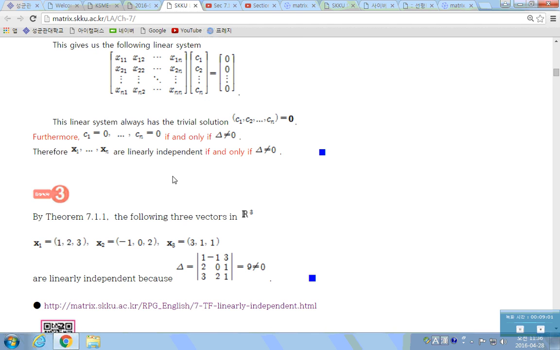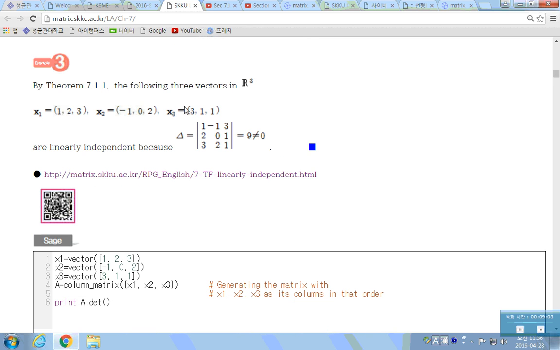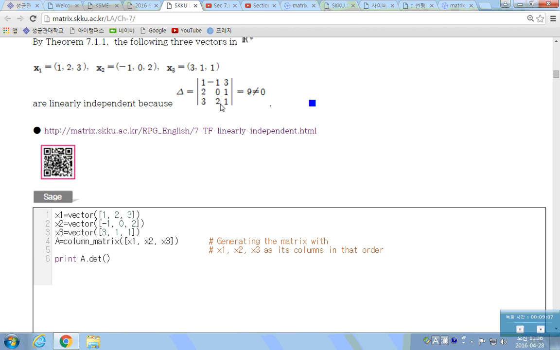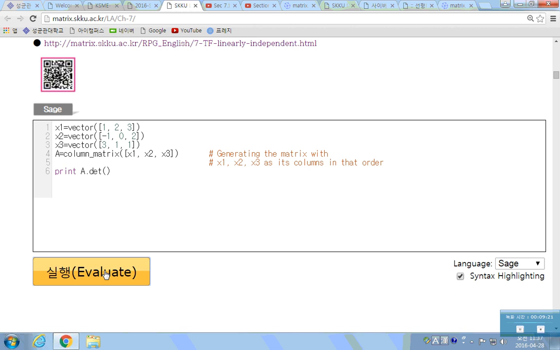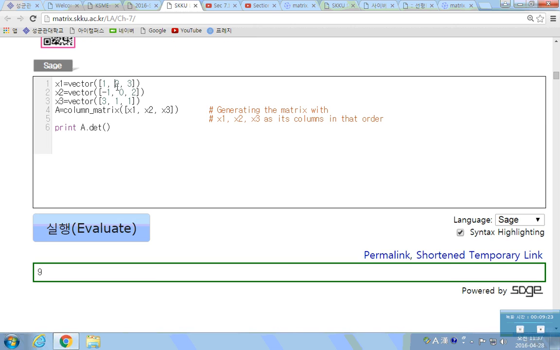If the determinant is equal to 0, then you have a non-trivial solution, which means it is not linearly independent. Okay. So that's it. If I give you three vectors in R3, then we can easily check the determinant of a matrix whose columns are these, and in this case the determinant of this matrix was 9, which is not 0. So this is a linearly independent set. If I give you another vector set like this, then we can check. This is also a linearly independent set.